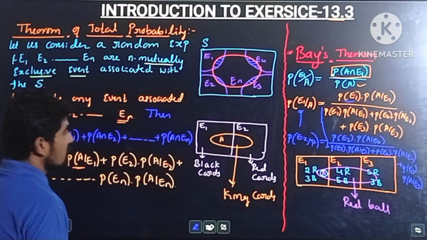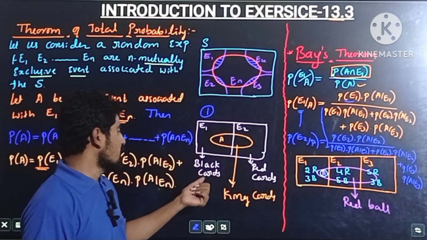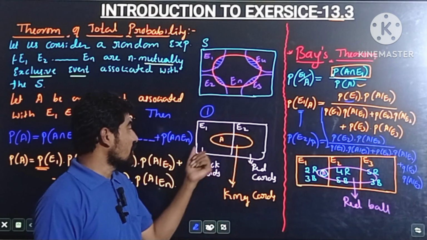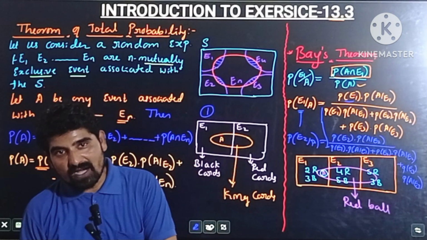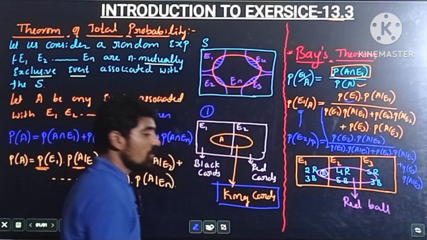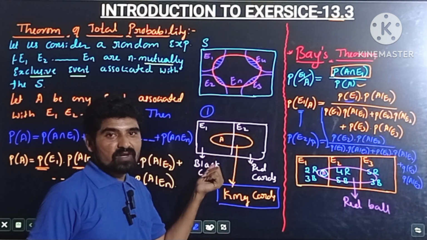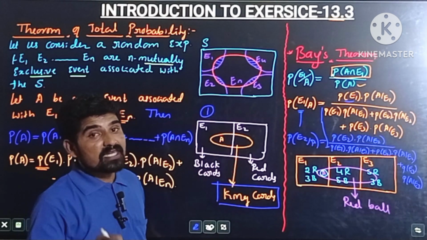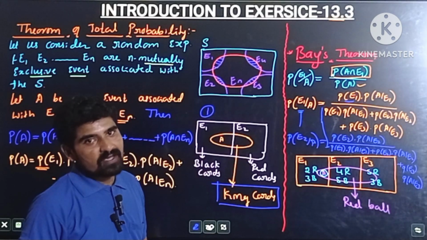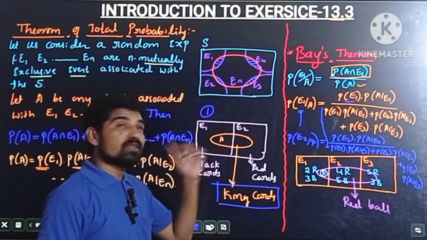See here, this is the first example I considered. E1 is a box which consists of black cards and E2 is a box which consists of only red cards. From these two boxes, he has to select one card and that card is found to be a king card, but we don't know whether that card is drawn from the first box or from the second box. But he asked the question, what is the probability of getting this king card from the second box? What is the question here? Probability of getting the king card from the second box.